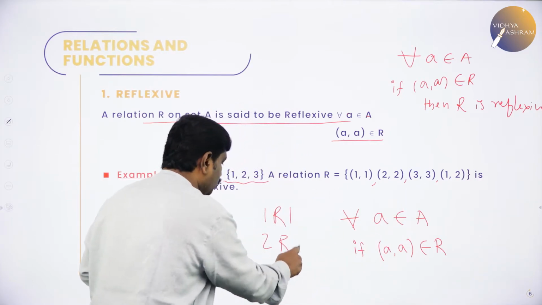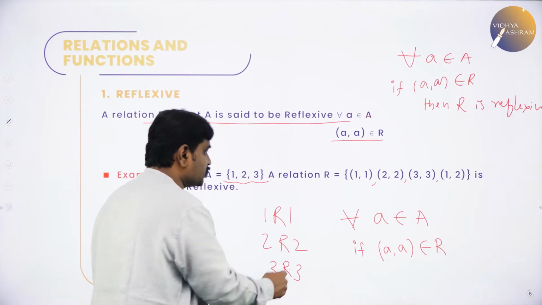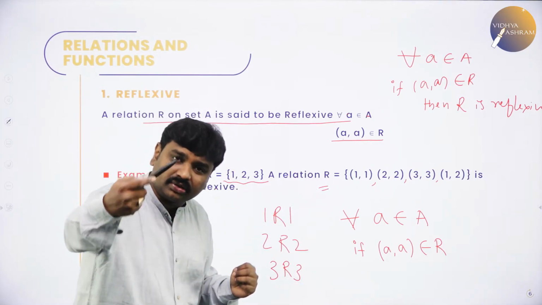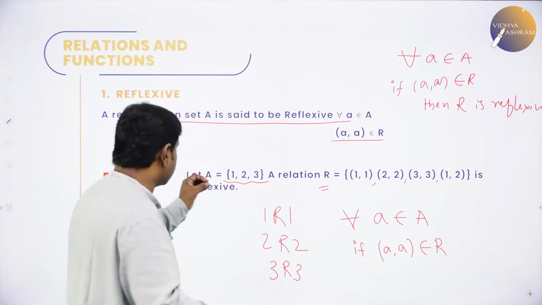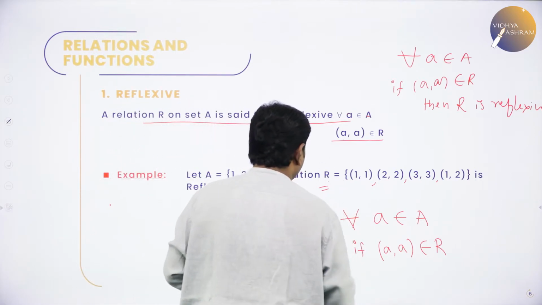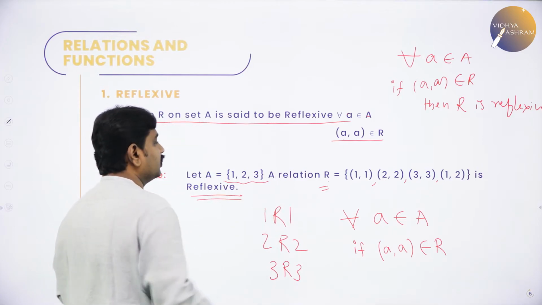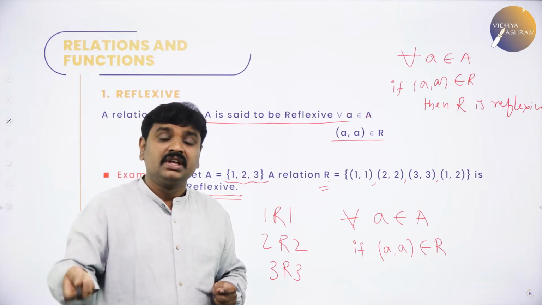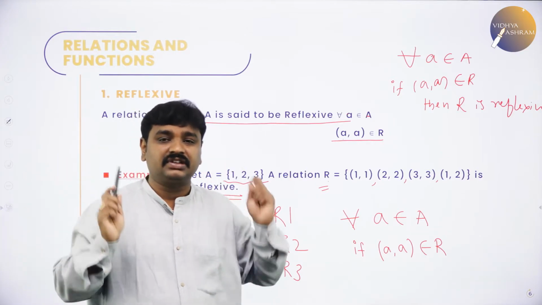to 1, 2 is related to 2, 3 is related to 3. Why? Because (1,1), (2,2), (3,3) are present in this relation. So, 3 elements are related to themselves. Therefore, this relation, whatever they give, R is reflexive. If you tell in two lines, for all a belongs to the given set A, if (a,a) belongs to R, then R is reflexive.